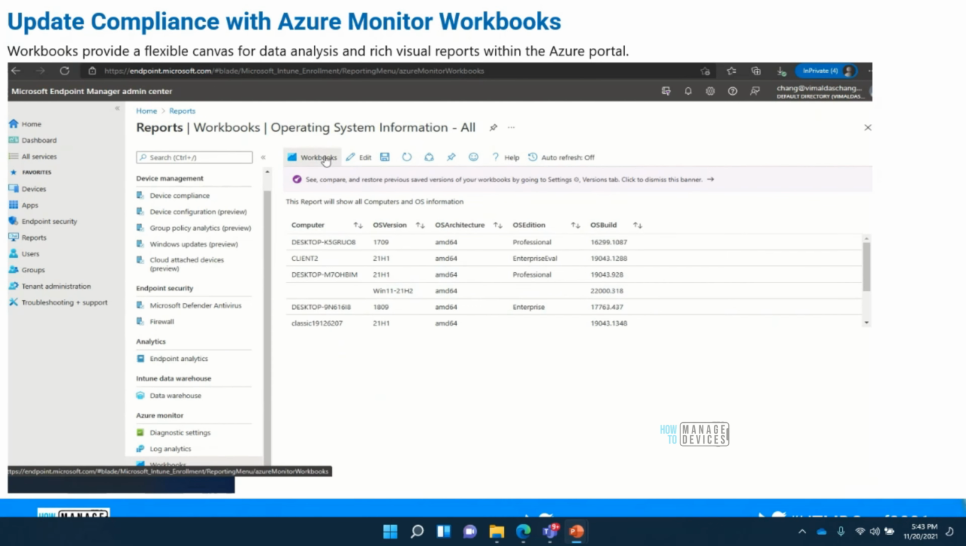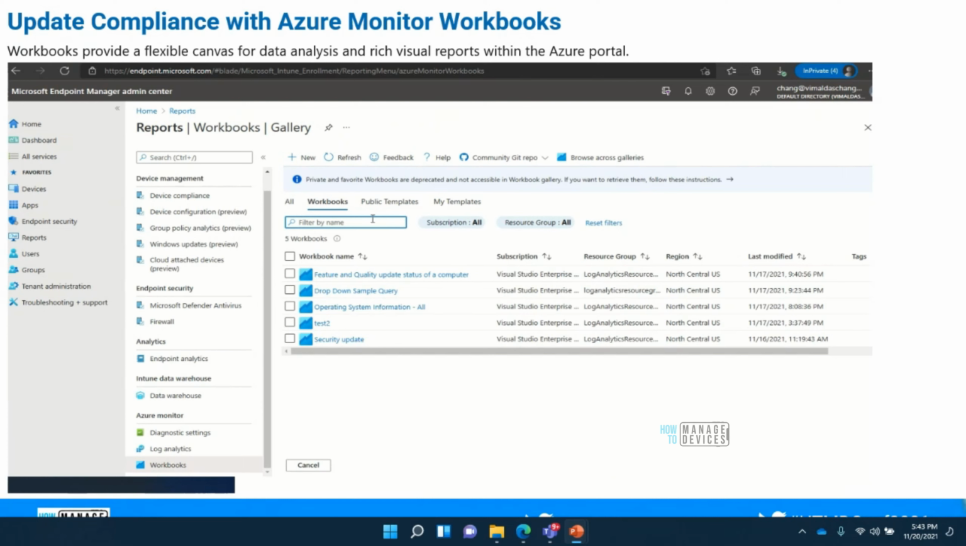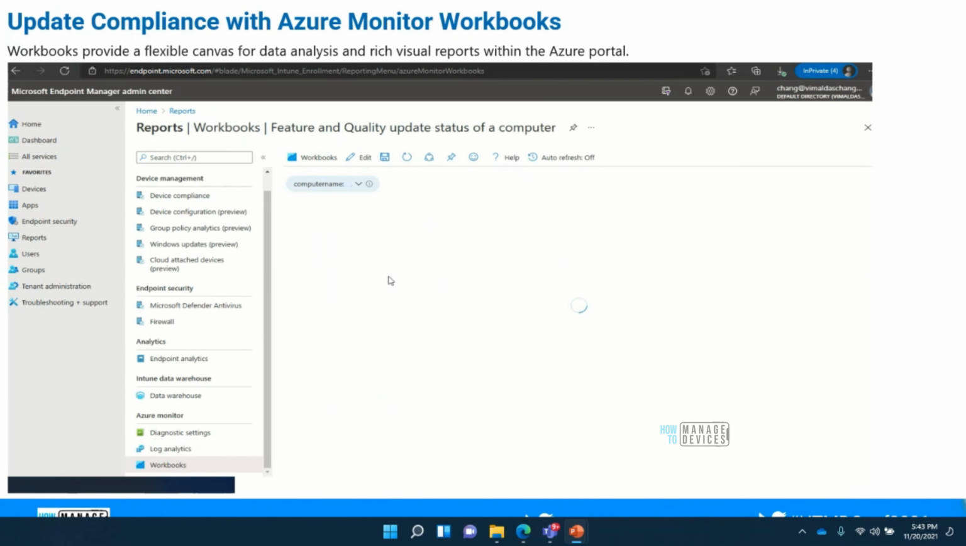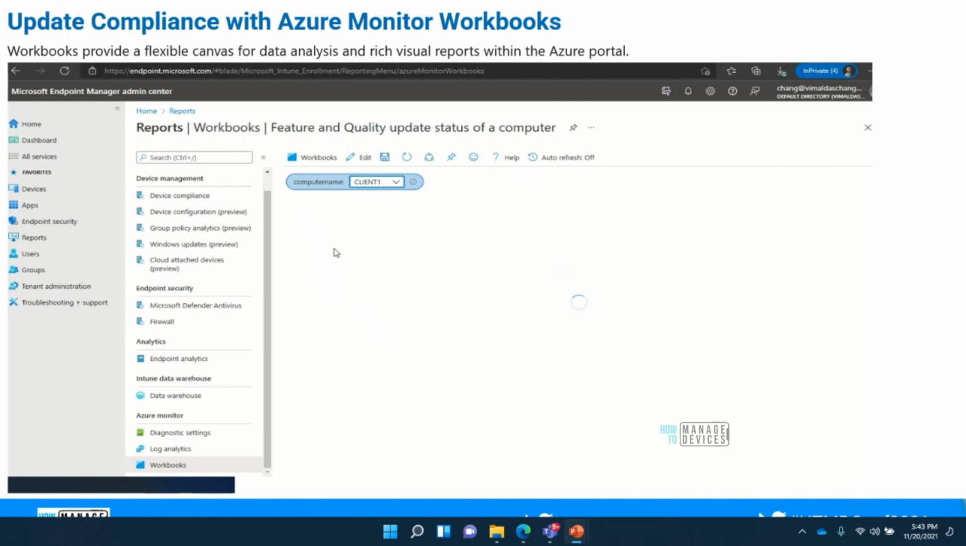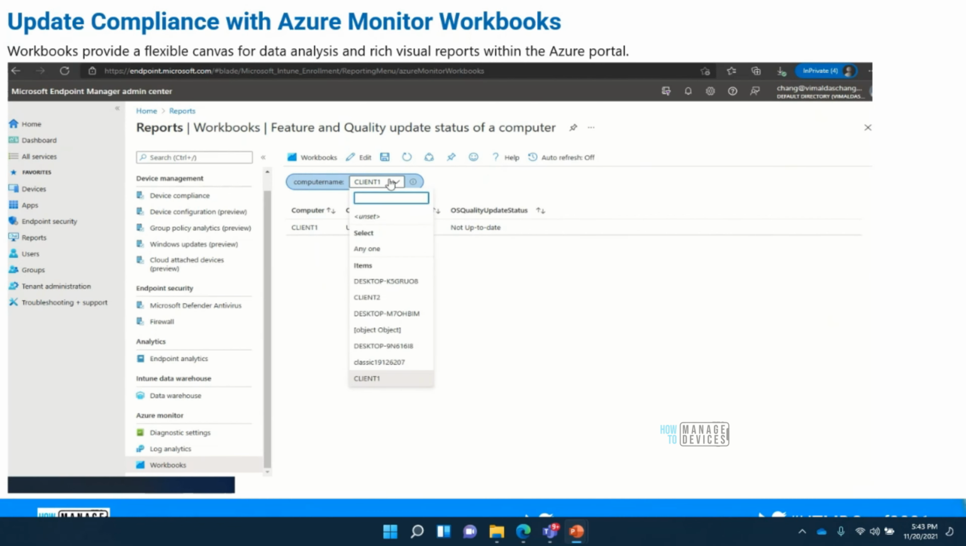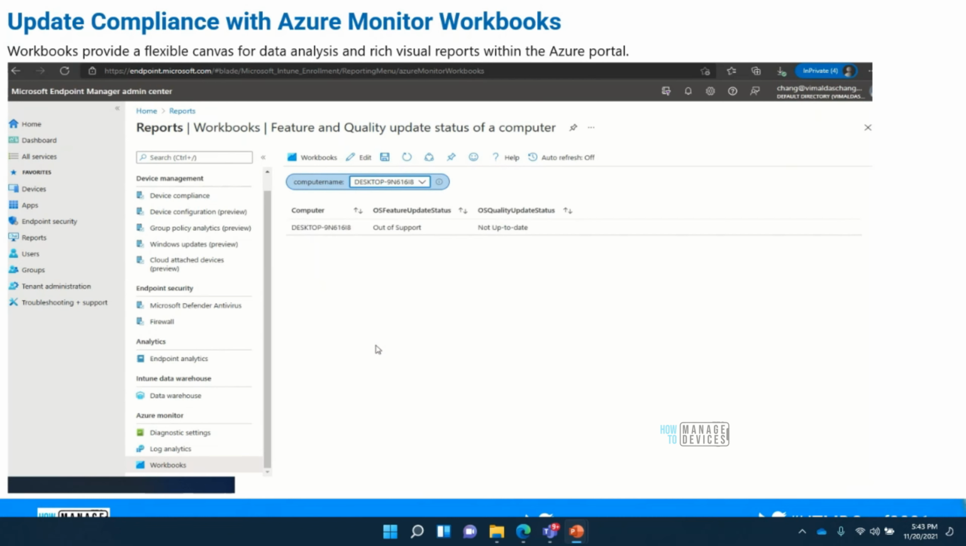We can create a report which gives some kind of prompt. For example, I want details about a very specific computer. I want to know the feature update and quality update of a specific computer, so I need a drop down. Of course I can create it using the workbook. I can create a drop down like what you're seeing and select a particular computer. Of course, I need a query for the drop down, and I need a query for the result as well, to find the status of that update.